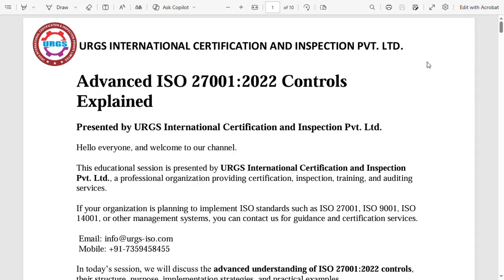Advanced ISO 27001-2022 Controls Explained. Presented by URGS International Certification and Inspection Private Limited.